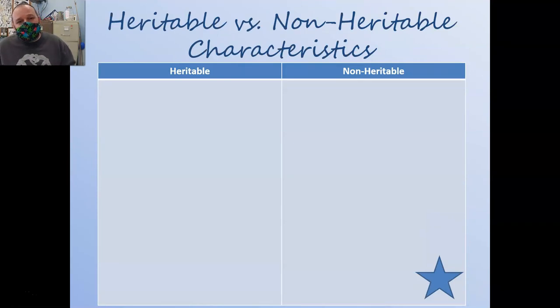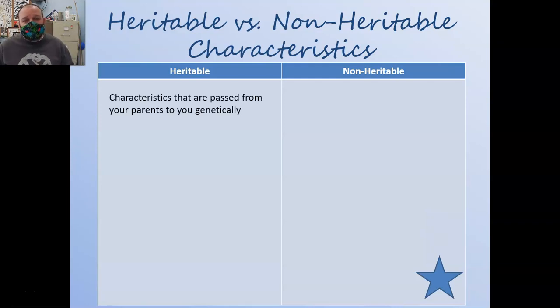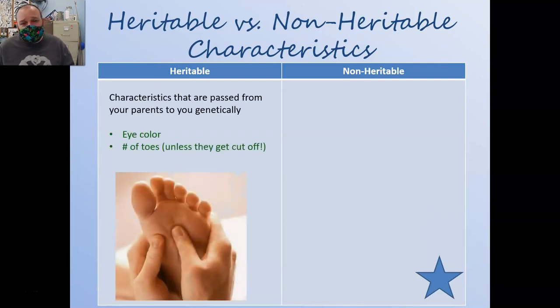We can also break down characteristics into heritable and non-heritable characteristics. Heritable characteristics are ones that are passed from one generation to the next genetically, like eye color. Unless you're wearing weird contact lenses, your eye color you inherited from your parents. Some combination of their alleles contribute to your trait for the characteristic of eye color.